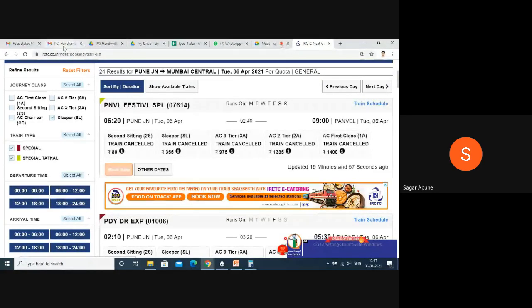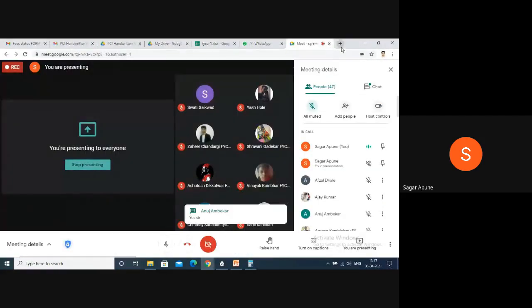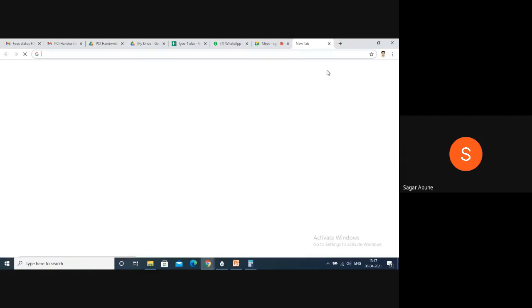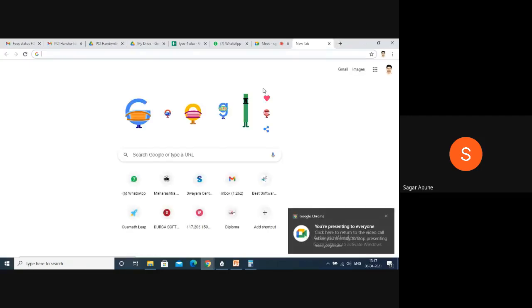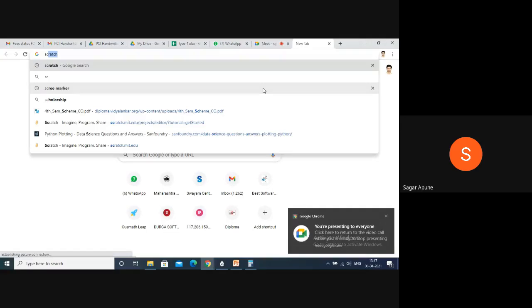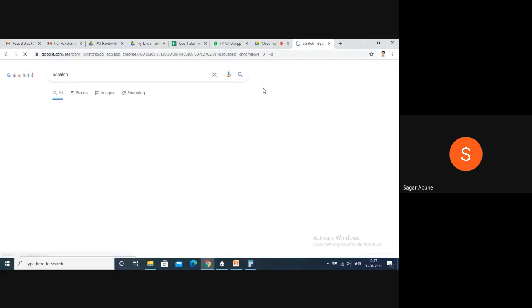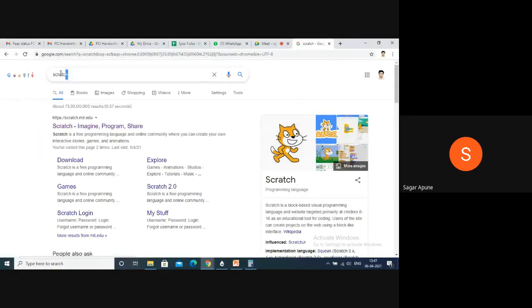So this is input and output. So now next is, if you want to do programming easily, just try yourself. If you have a laptop or a mobile phone, you can go to the Scratch website.